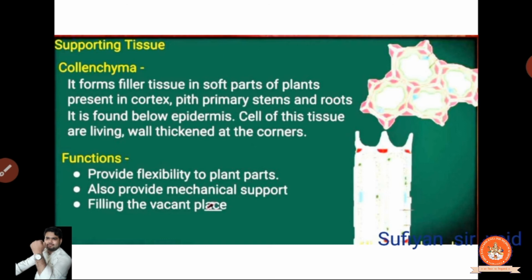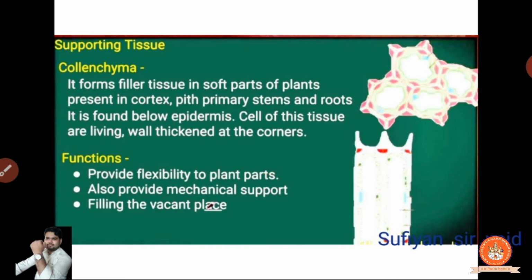Clear? And you can observe the red color over here. This is the thick corner. That will be fine. It is for what? It is for support and is even harder. Clear? Compared to parenchyma, collenchyma is harder. Clear? It provides flexibility to the plant. But how is the flexibility?